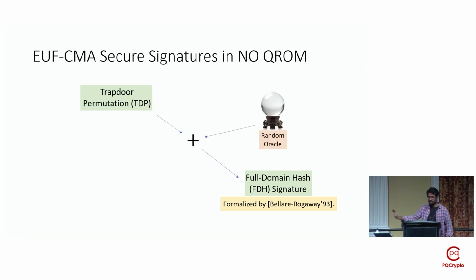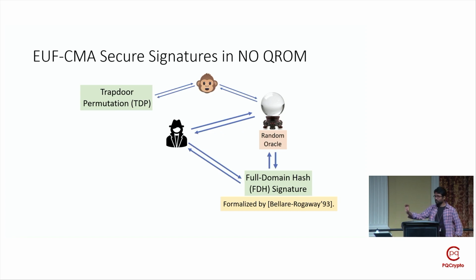On a high level, such signatures are generally obtained when you take a so-called trapdoor permutation and compose it with a hash function in a particular way. And then to base the security of an FDH signature scheme on the security of the underlying TDP, we use a so-called reduction as shown here.